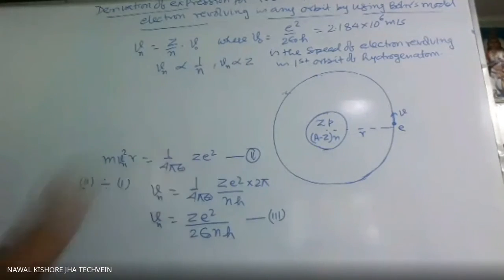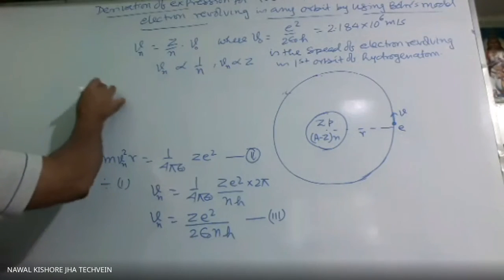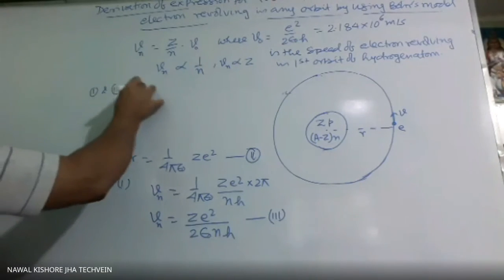Now, if we substitute this value in the first equation, from the first and third we get the radius.